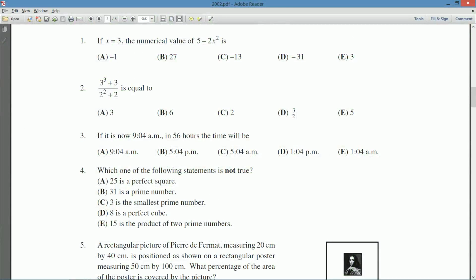So what does this question say? If it is now 9:04 a.m., in 56 hours the time will be... Alright, so this question needs to rely on our knowledge of the fact that every 24 hours the clock repeats. And because we're using AM and PM, so we've got a 12-hour clock going, we need to know that 12 hours after a given time, if it's AM, then it switches to PM, and then if it's PM, it's the exact same time, but with AM at the end. So that might be useful.